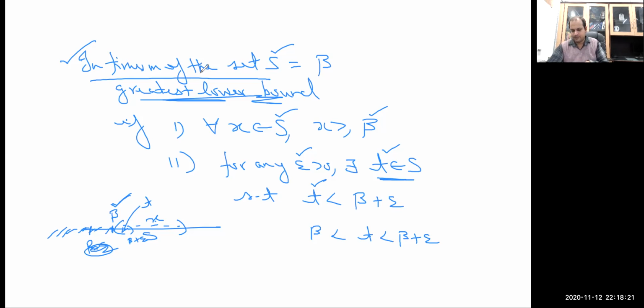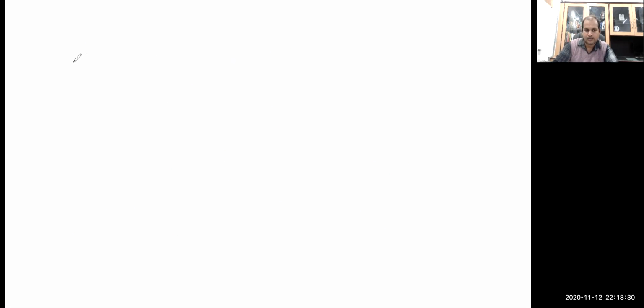Okay, when I discuss the proof using the nested interval lemma, then I will recall the statement of the nested interval lemma. But before that, let me recall the definition of limit point once again.